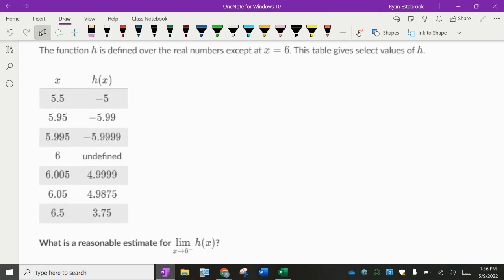Next one. x approaching 6 with the little negative sign. What would be a reasonable estimate for that?